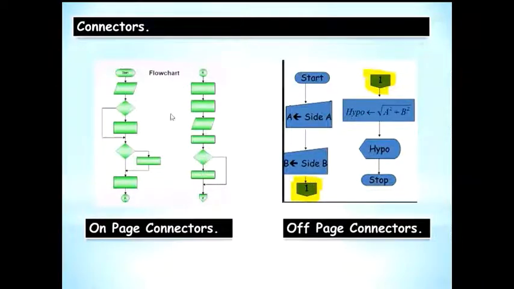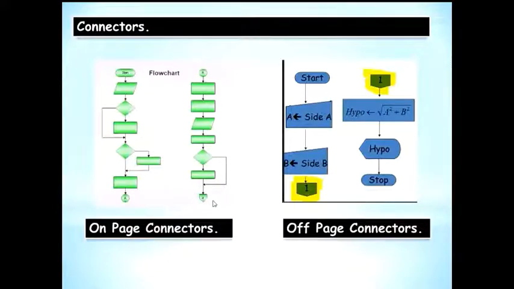When one flowchart is drawn across two halves of the page, so this is the first half, I use a connector and make sure I repeat that on the other half of the page. So this circle with A on it and then the A continued shows that this is an on-page connector. You are on the same page, continuing with the remaining flowchart on the other half of the page.